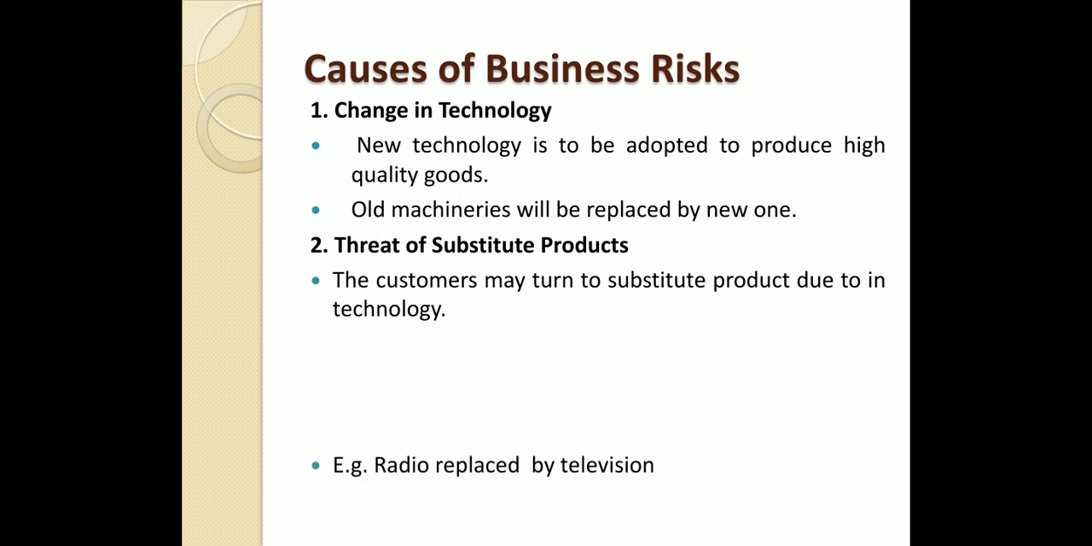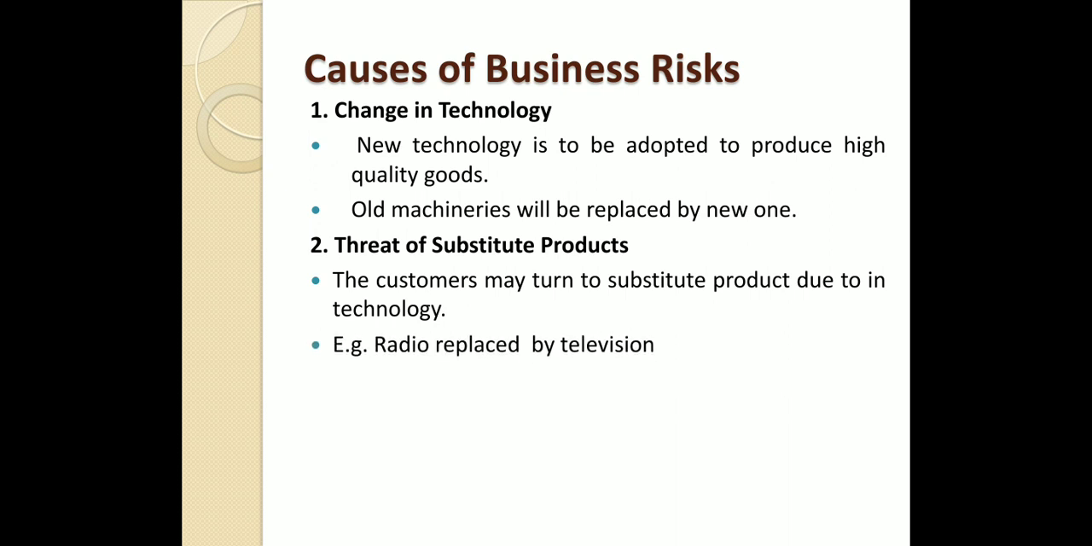The example I have given is that radio was replaced by television, right? And consumers always tend to change their demand. If they are getting the television instead of radio, obviously they go for television. If they are using a smart Android phone, obviously they are going to stop using the simple phone. They have started using mobile phones instead of a landline. That is a threat of substitute products.